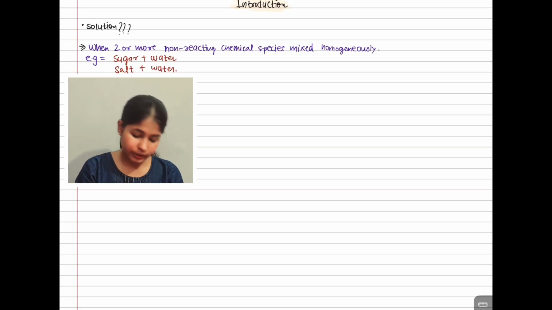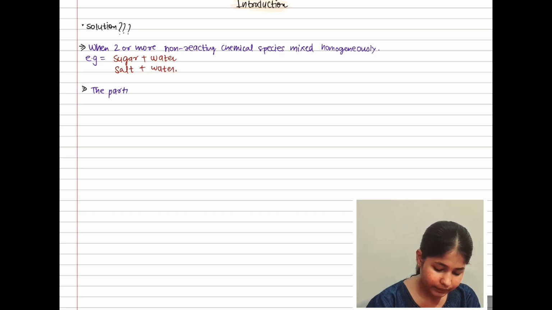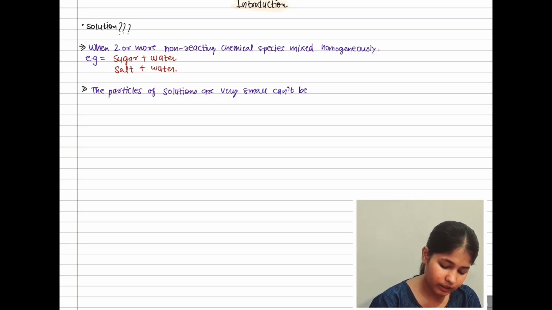Also, one more thing about the solution: the particles of solutions are very small and can't be seen by naked eyes.